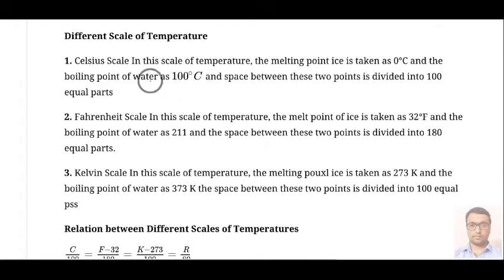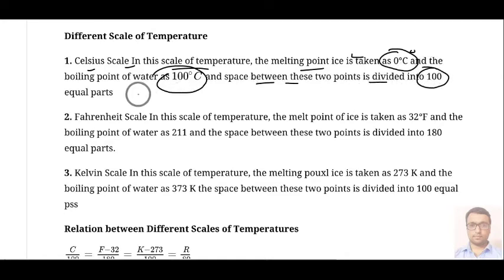Now we have different scales of temperature. First we have the Celsius scale. In this scale, the melting point of ice is considered to be 0 degree Celsius and the boiling point is considered as 100 degree Celsius. We have provided 100 divisions between 0 degree Celsius and 100 degree Celsius.